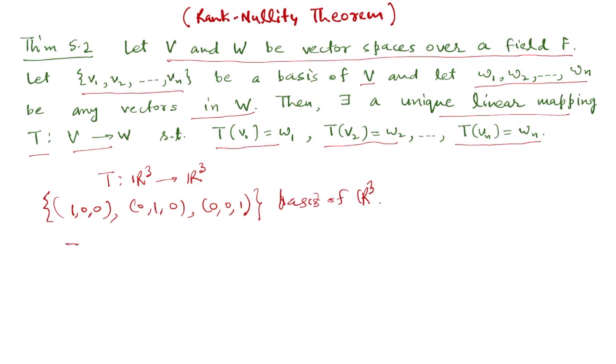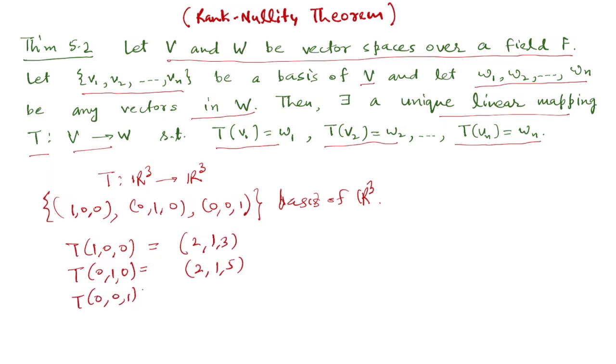Now suppose T of (1, 0, 0) is (2, 1, 3), T of (0, 1, 0) is (2, 1, 5), and T of (0, 0, 1) is, let us say, (1, 2, 3). So T is defined on these three basis vectors.